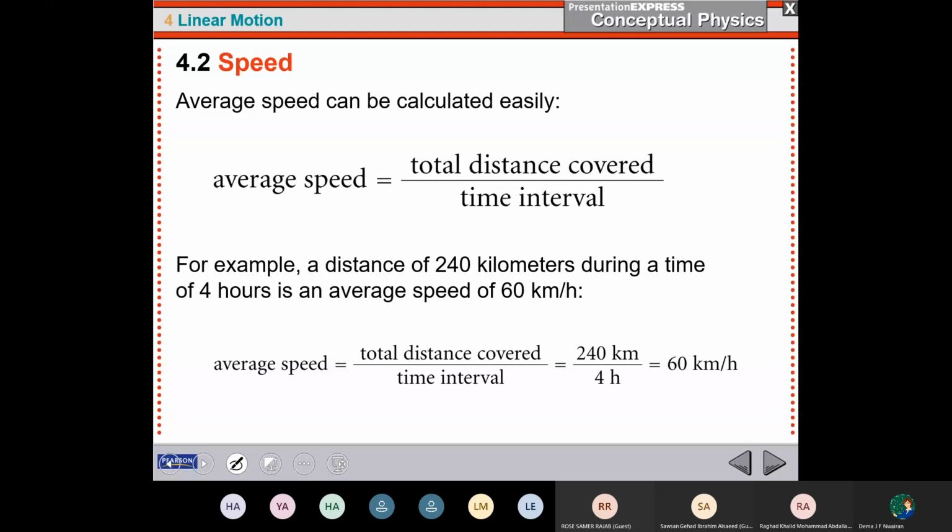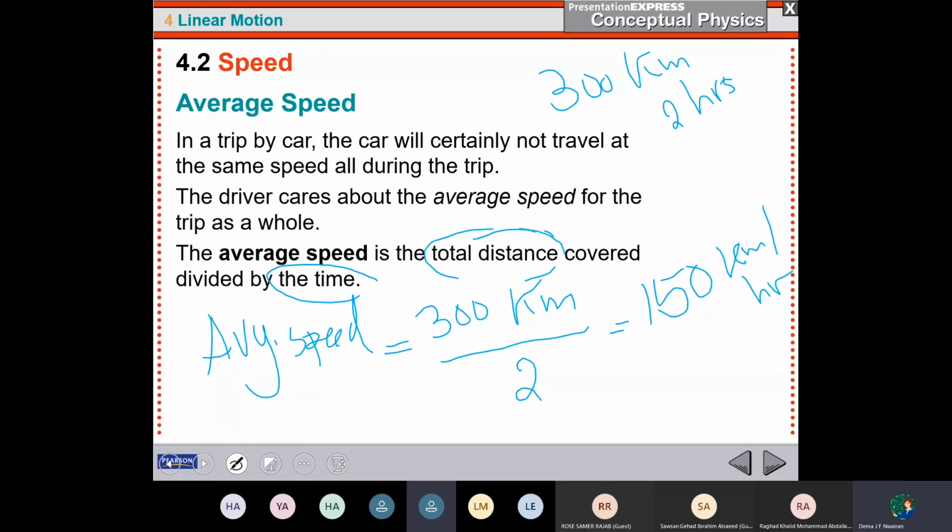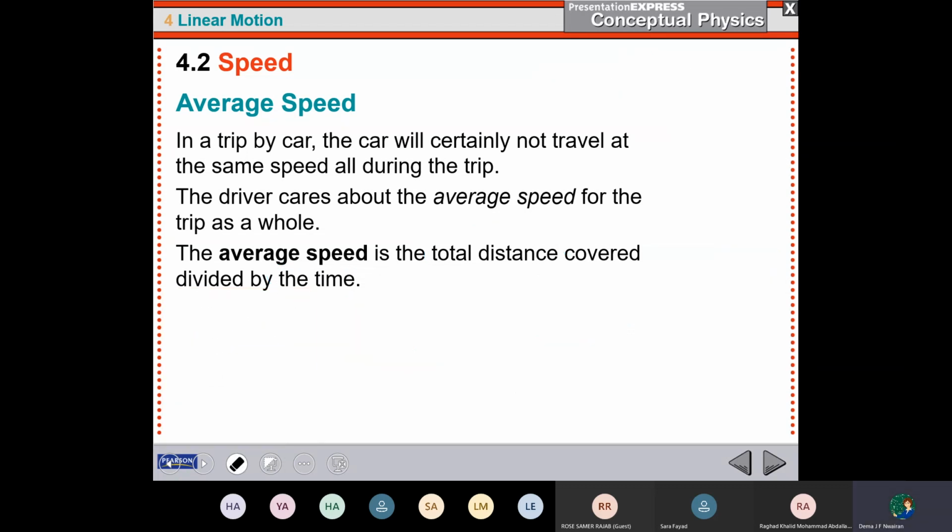Teacher, can you just repeat the last thing you did? The average speed, how can you find it? Yes. Okay. Here, as an example,